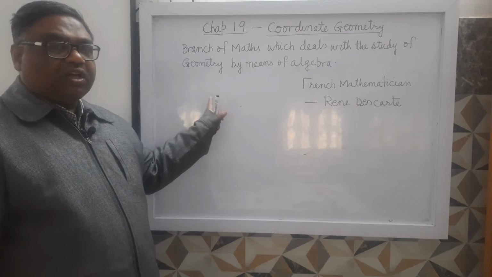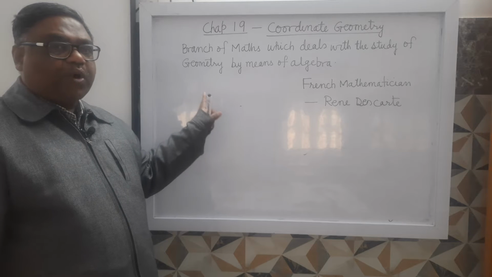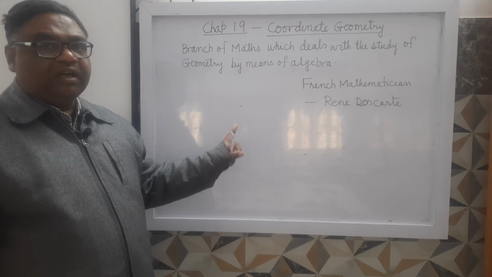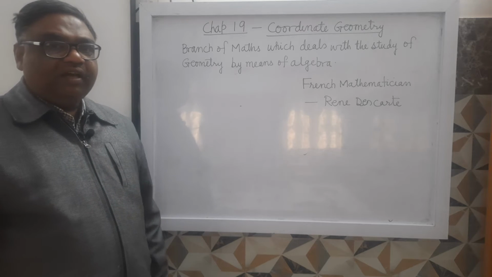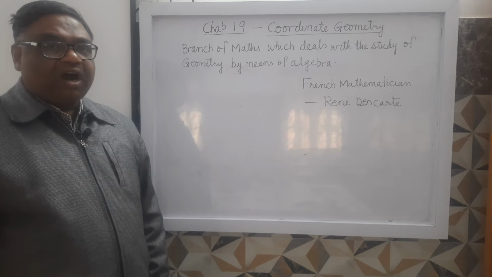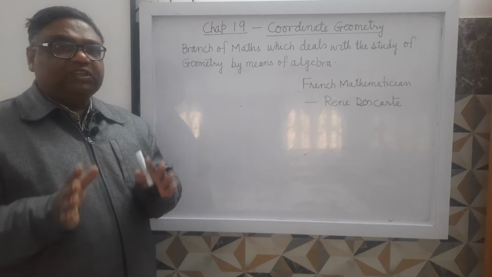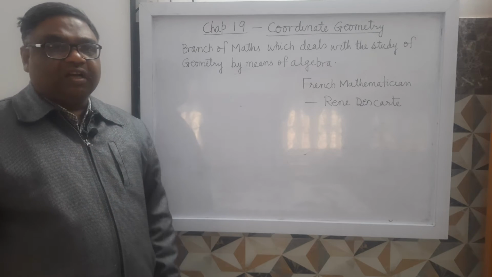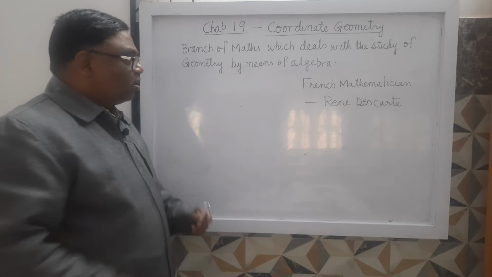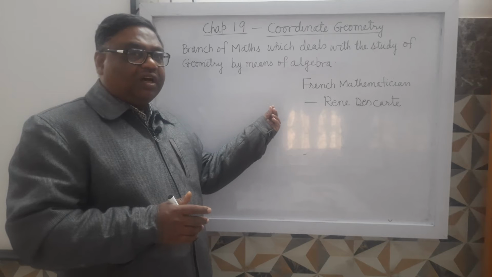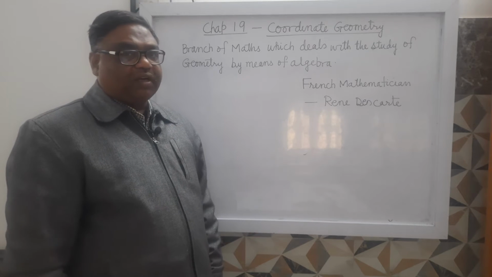So, according to René Descartes, every point on a plane can be represented by an ordered pair, a pair of two real numbers which occur in a definite order. Now see here, this ordered pair will represent the coordinates of that point.